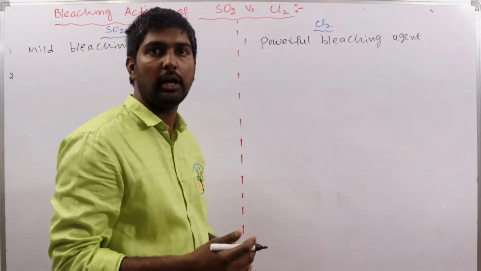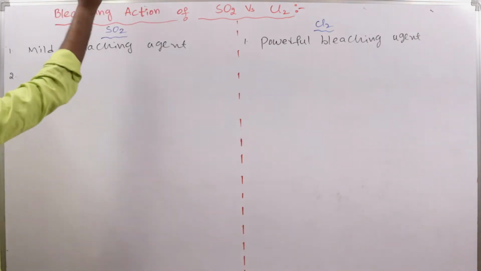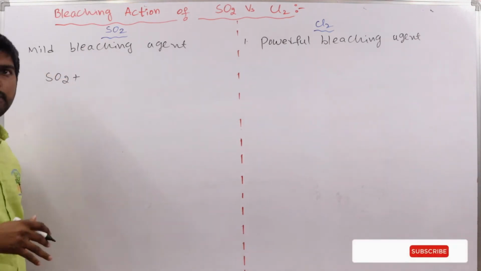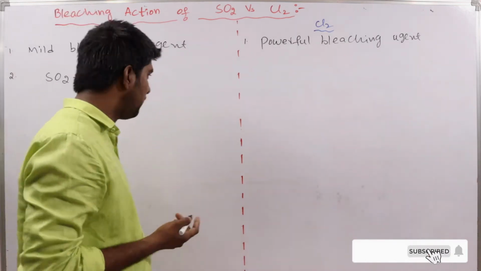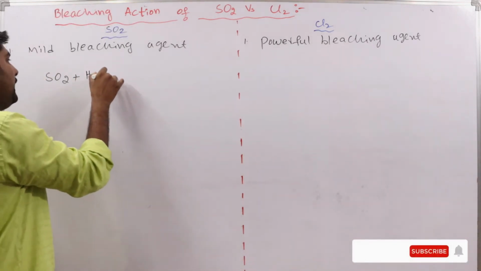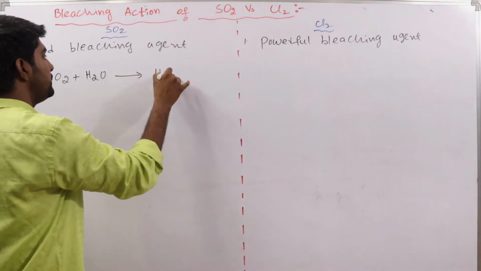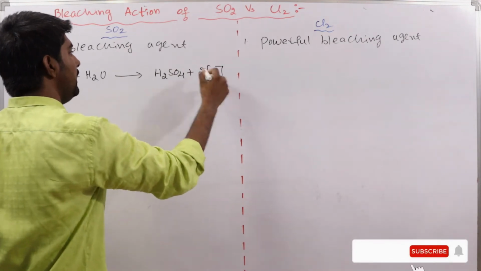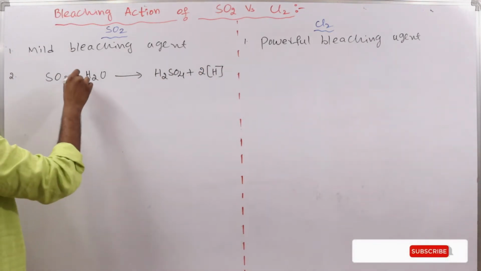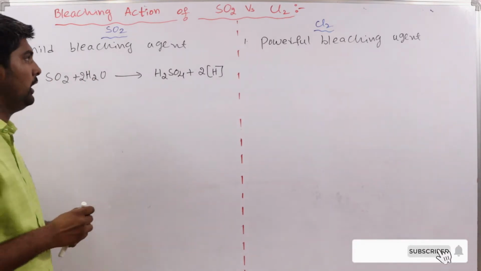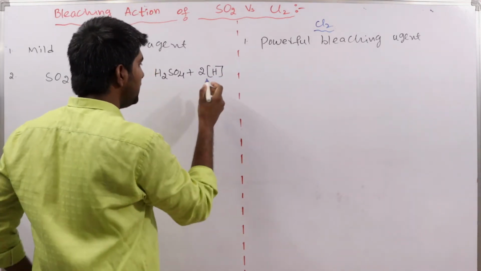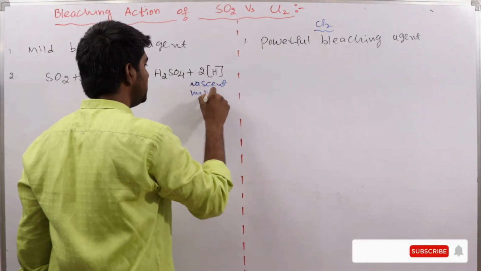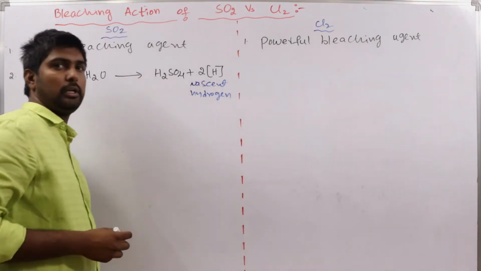Next, how do they bleach other substances? What is their action? First of all, when sulfur dioxide is present in the aqueous solution, in water, it will react with water and form H2SO4 plus nascent hydrogen. If you balance this, 2 moles of water. This is nascent hydrogen, freshly generated hydrogen.